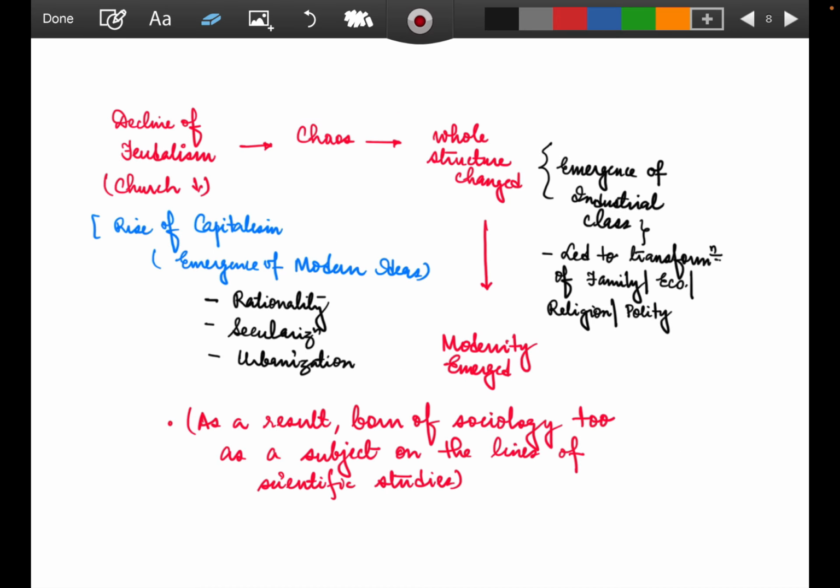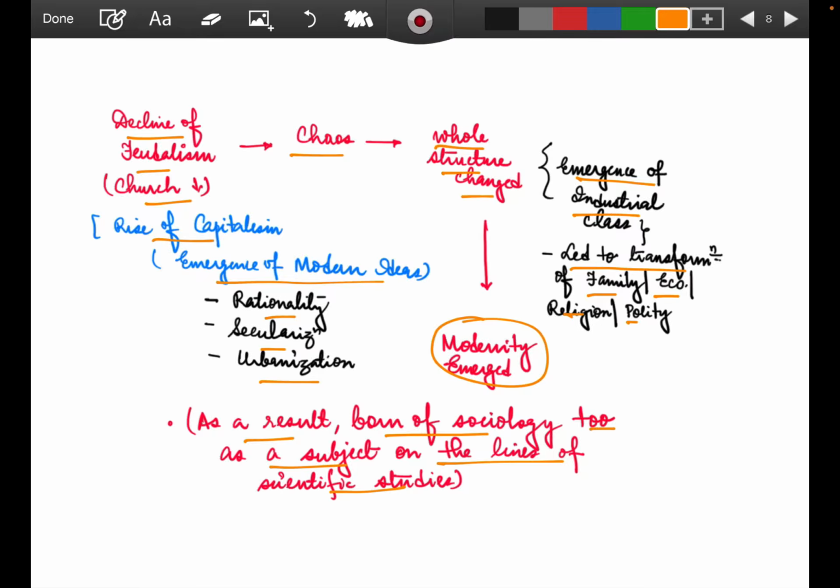So, if I talk about the overall perspective, we can think in this manner: feudalism declined, the church declined, chaos arose, and the whole structure changed. There was an emergence of the industrial class, which transformed family, economy, religion, and polity, and brought the rise of capitalism and the emergence of modern ideas: rationality, secularization, urbanization. All these were happening in a newly chaotic society. To study this there was the birth of modernity, something the earlier society had not seen. As a result, sociology was born as a subject on the lines of scientific studies.